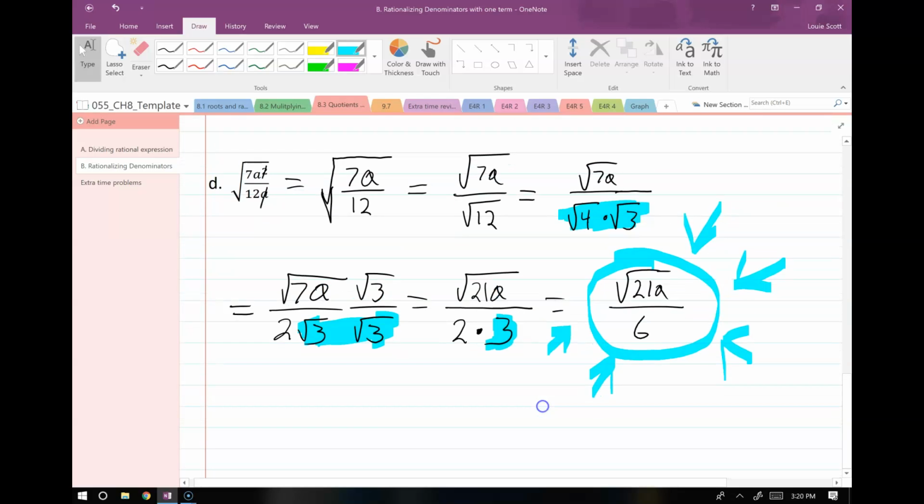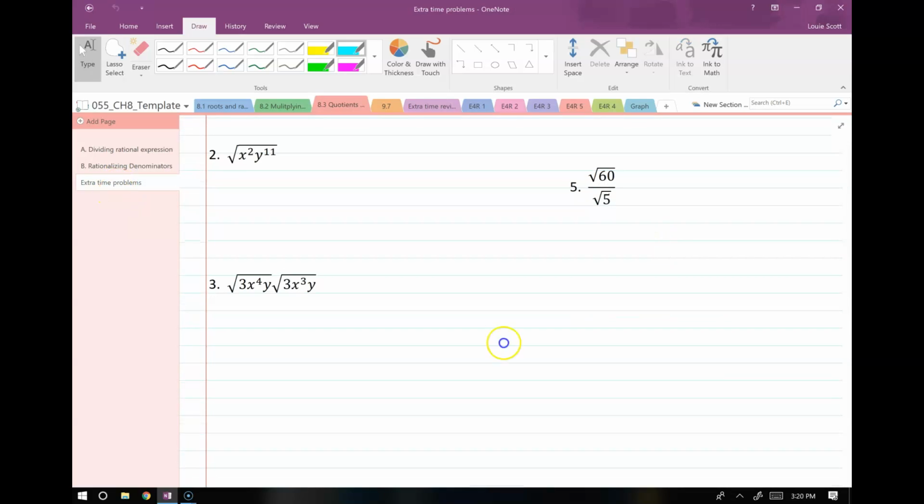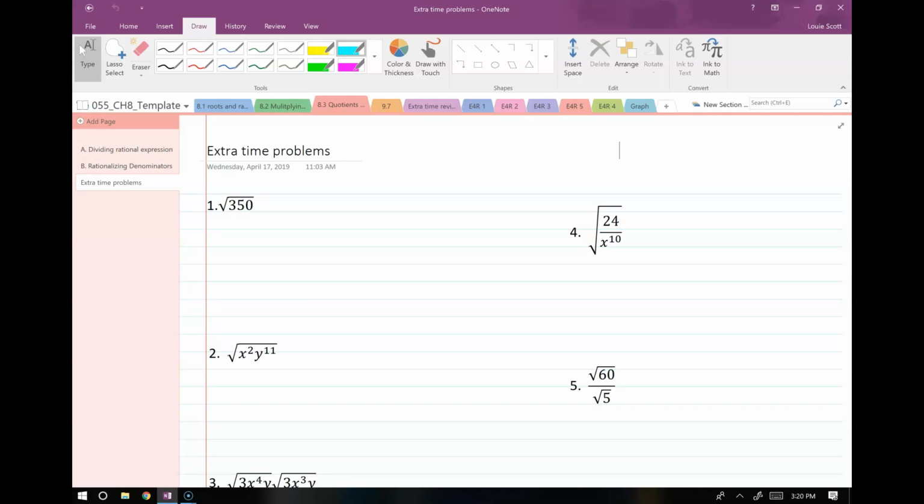Anyway, so that's how to rationalize the denominator. Let's do a couple more problems just for fun here. And these ones are a little bit of review as well, as you can see. So on this first one, what do you guys think? Actually, take a couple minutes and try and see if you can find a perfect square that 350 contains. Let's do this one together. And so we are about to split this up into two radicals. One of these has to be a perfect square, the other one has to be whatever's left.